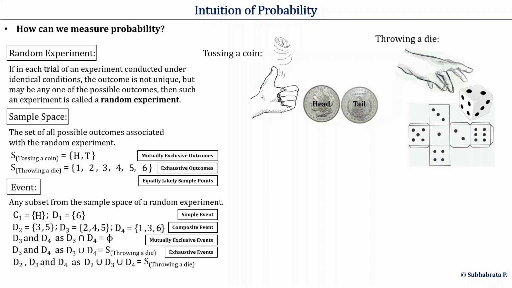We have enough terminologies and basic information to interpret probability mathematically. Let's see how to define probability now.